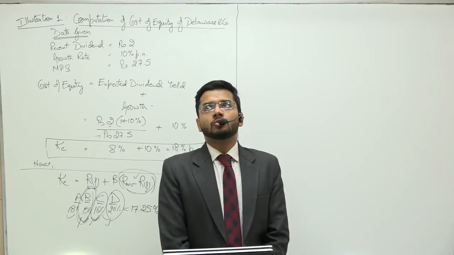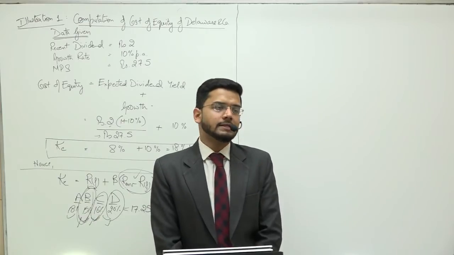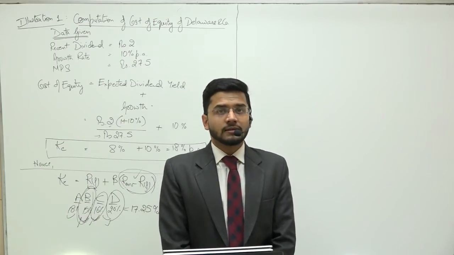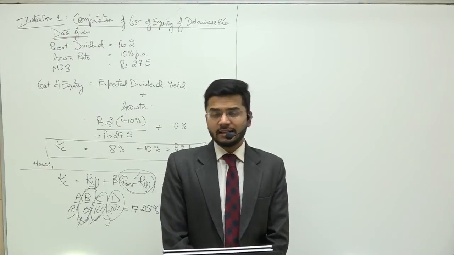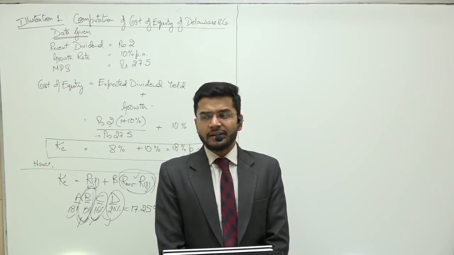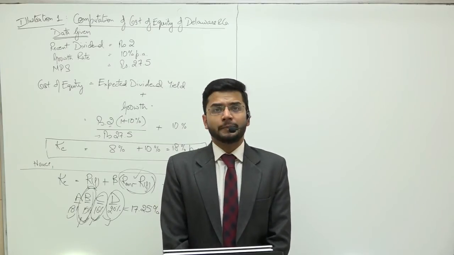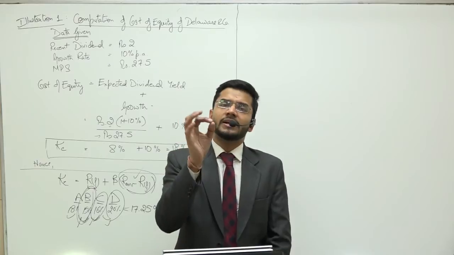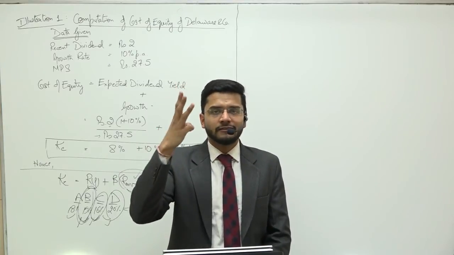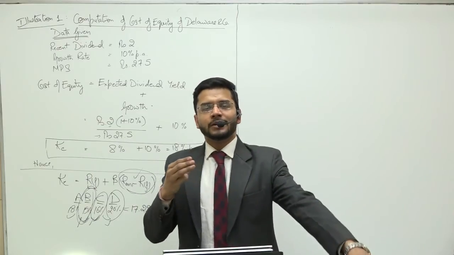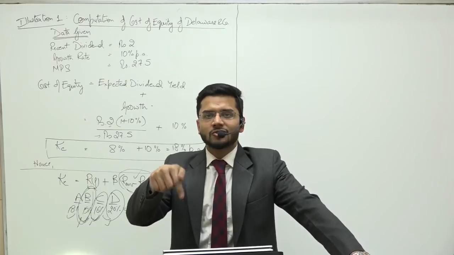So if you earn an income of 100 rupees and pay a tax of say 30%, 30 rupees, and if you pay interest of say 10 rupees on the loans, then your taxable income will be reduced to 90, and now you have to pay a tax of only 27 rupees. 90 multiplied by 30% is 27 rupees. How many rupees did you save? 3 rupees. Earlier you were paying tax of 30 rupees, now you are paying tax of 27 rupees.